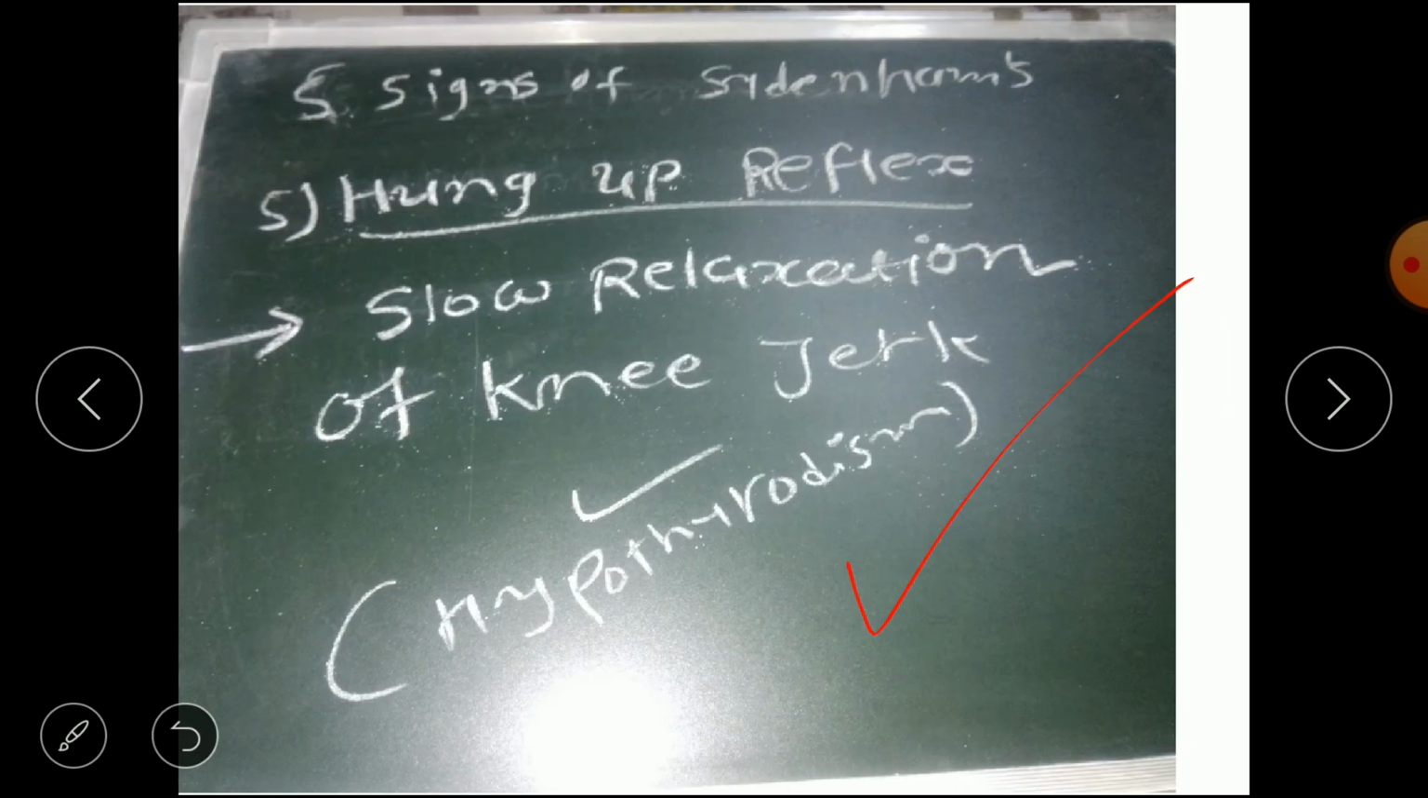Fifth sign is hung up reflex. Basically, hung up reflex means the slow relaxation of the knee jerk. When we elicit the knee jerk, the foot remains in that position for some time, and after some time it relaxes. So that is slow relaxation of the knee jerk. This hung up reflex is also seen in hypothyroidism. Okay, so these are the five signs of Sydenham's.